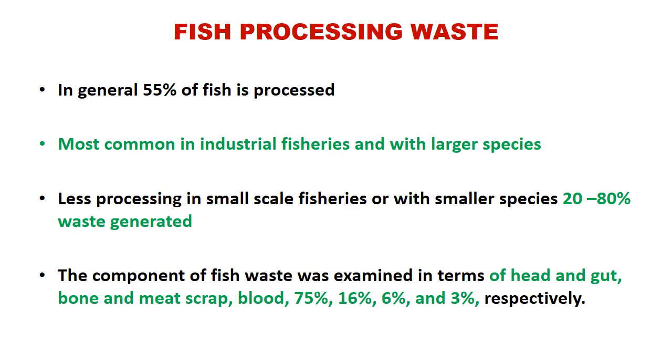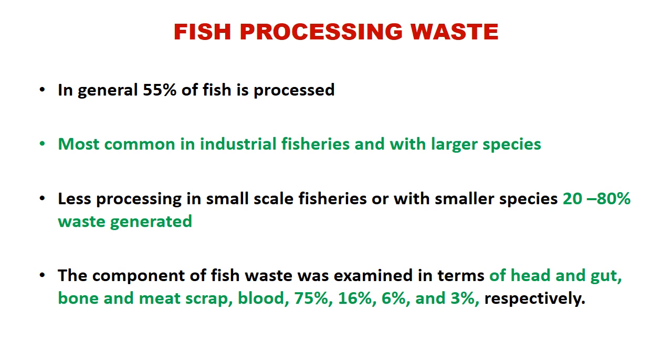Let us see briefly about fish processing and the source of byproducts. In general, 55% of fish is processed. It means 55% goes through really organized processing for making different kinds of processed fish. Remaining goes for household consumption in small or household marketing. Most common in industrial fisheries and with larger species, as I mentioned, only in large scale industrial processing and large species can we consider all these byproducts to be collected and processed into valuable products.